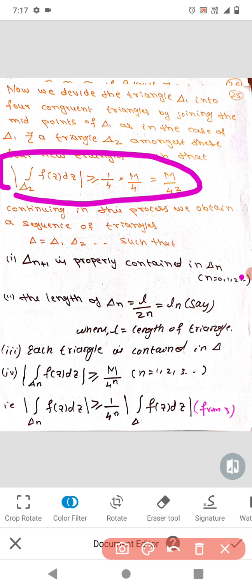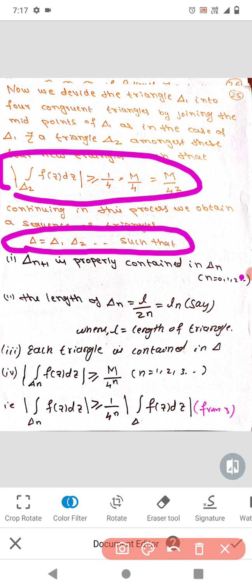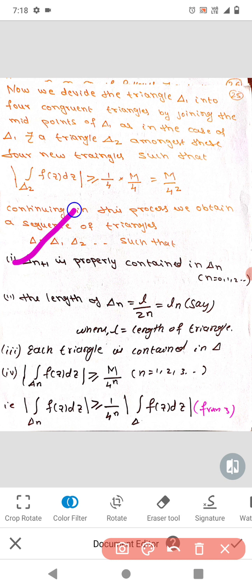Continue the process, we get nested triangles delta, delta 1, delta 2 and so on, such that we define some properties. First, delta n plus 1 is properly contained in delta n. Second, the length of delta n is L by 2 to the n, which I am calling Ln, where L is the length of the triangle. Third, each triangle is contained in delta. And fourth, the modulus of the integral over delta n of f(z) dz is greater than or equal to M by 4 to the n. So these are the 4 conditions we have defined.